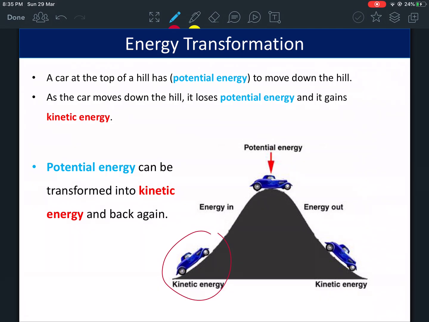Look at this. The car's over here, it's moving, it's kinetic. It's going up the hill, it becomes potential when it stops here. And then when it goes down the hill, it becomes kinetic again. So here it's moving.